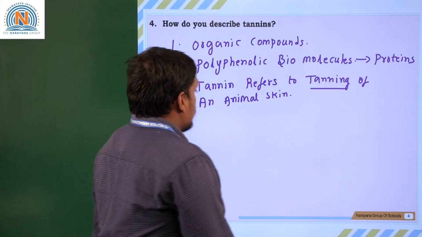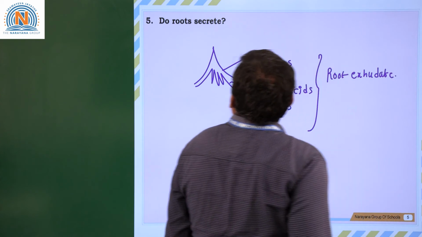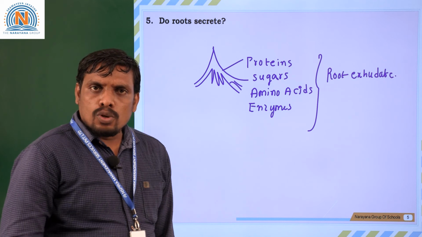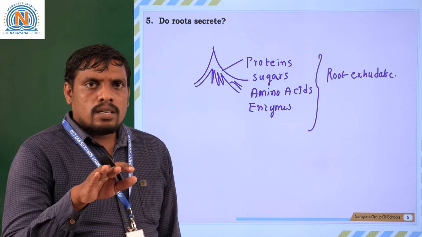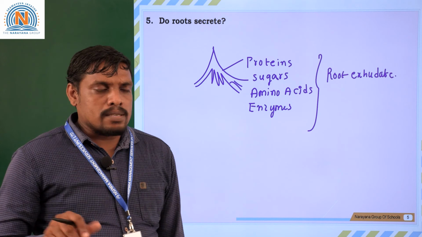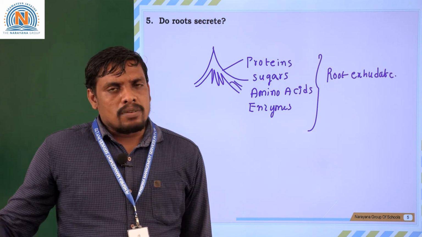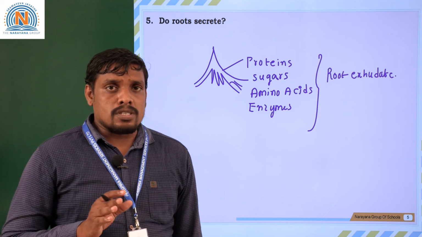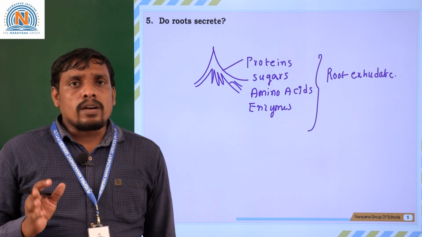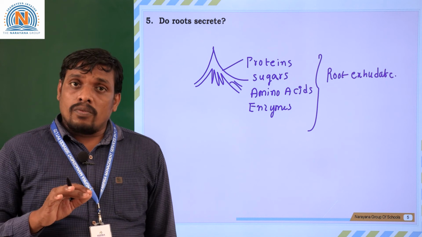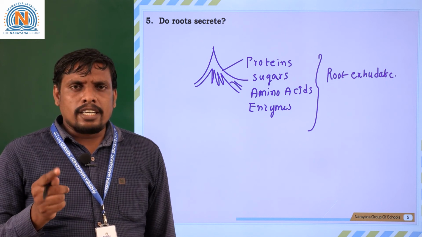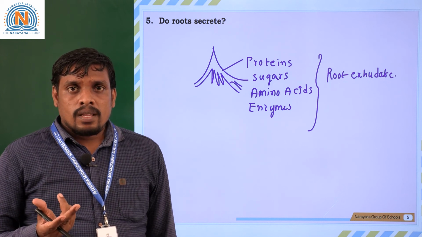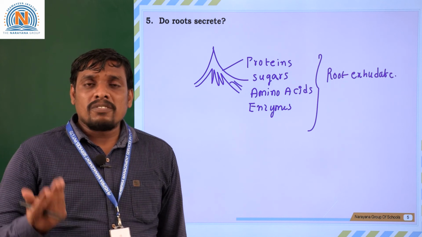Okay. Next, fifth question. Do roots secrete? You know that two different types of root systems are seen in different types of plants. Some plants like monocotyledons have a fibrous root system. Some plants like dicotyledons have a taproot system. Any kind of root system it is, can they secrete any substance? Are there any products which come from the roots?